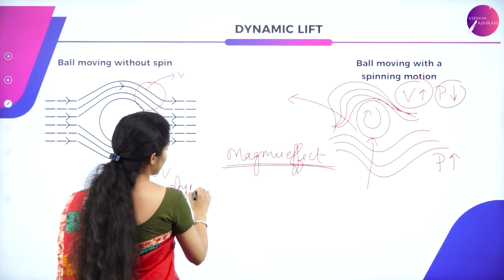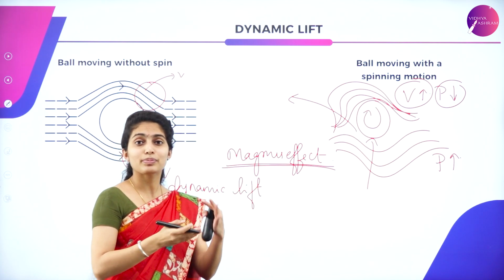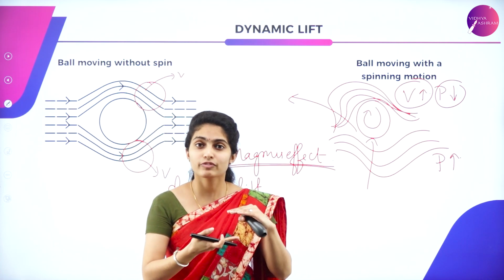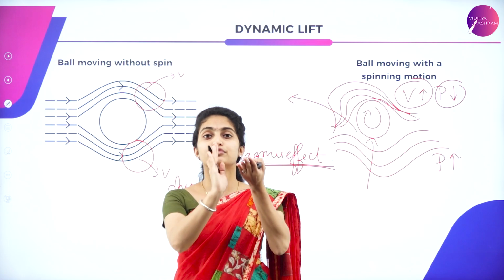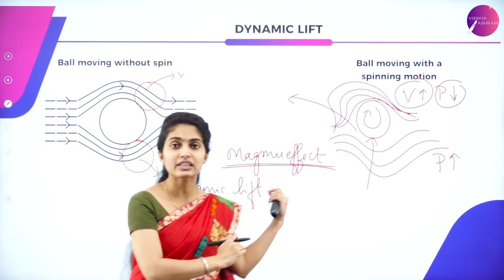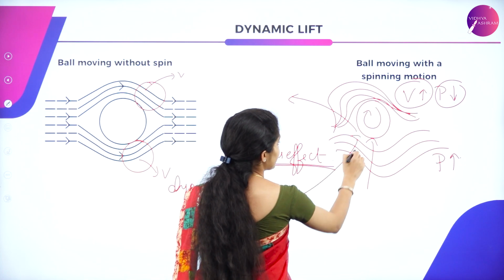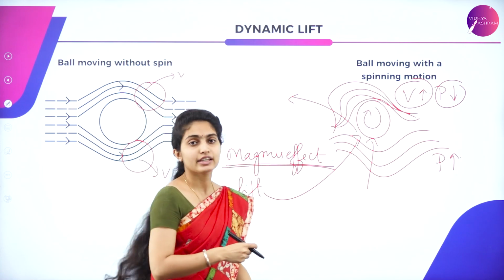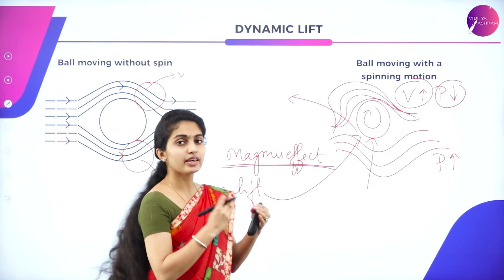So what is this dynamic lift? When the pressure above the object decreases, the pressure below the object is more when compared to the pressure which lies above. What happens to the object? It is uplifted by the pressure which lies below. Because of this, that lift is said to be a dynamic lift, and the dynamic lift of a spinning object is said to be the Magnus effect.